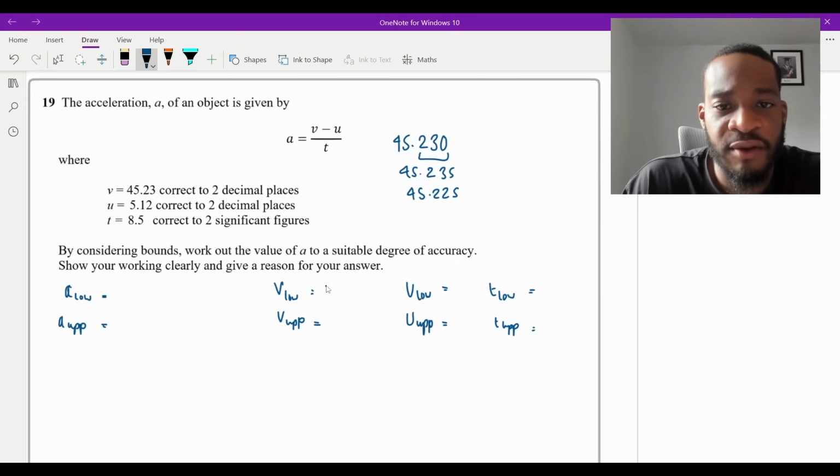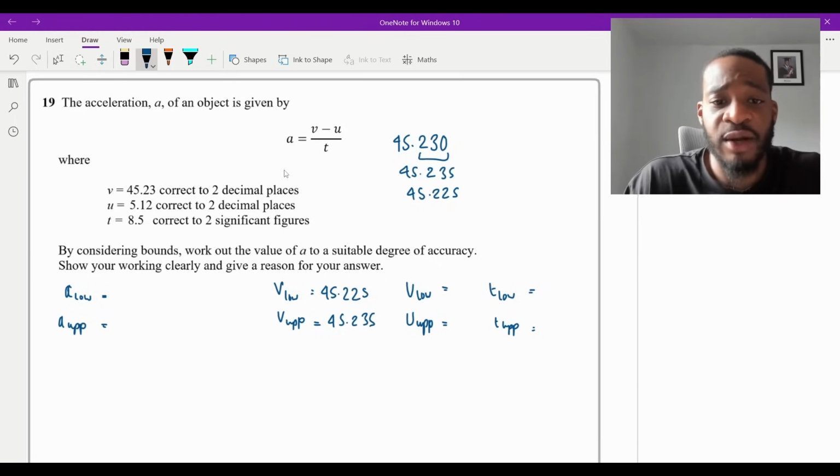So I'm going to write that there. So it's going to be 45.225 like that. And then the upper bound is going to be 45.235. And that's all you need to do to get the boundaries.